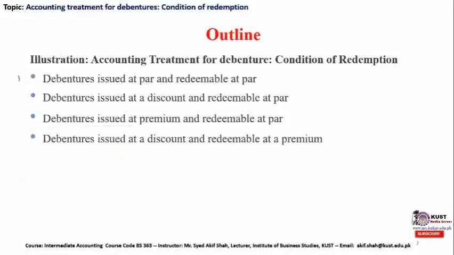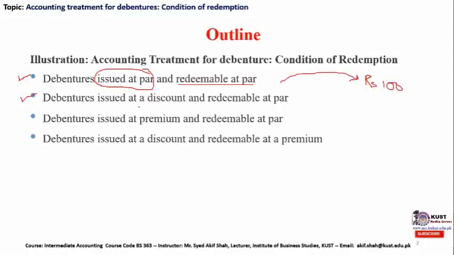The condition number 1 which this lecture will cover is debentures issued at par. We are assuming that the debenture is going to be issued at rupees 100, which is the par value of the debenture. As we have explained previously, the par value of the debenture is rupees 100. And this debenture will be redeemable at par, which means at the same price the company will regain possession of this debenture.